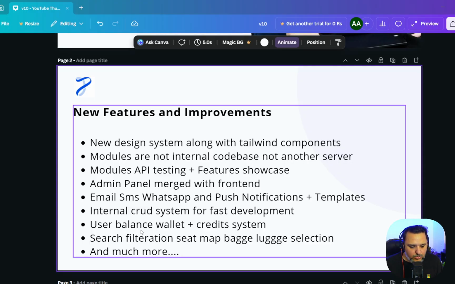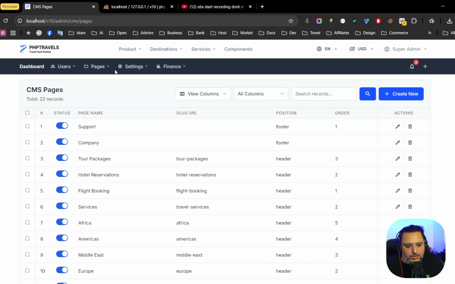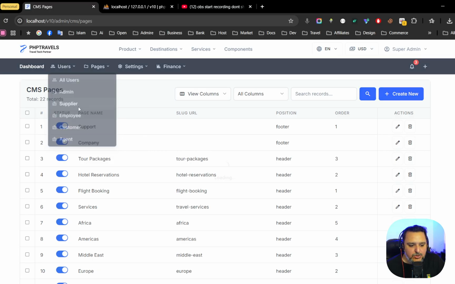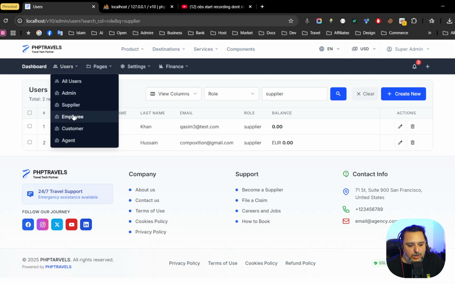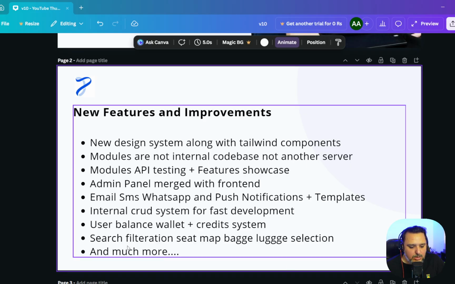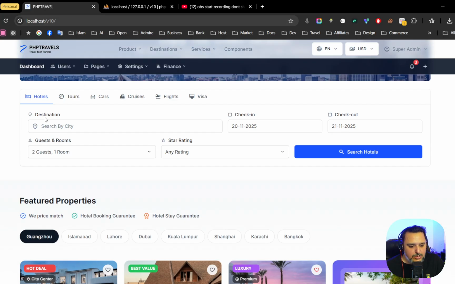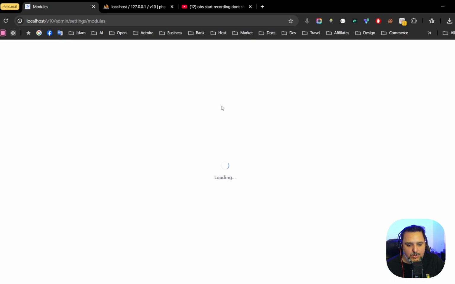And let me go to the search filtration for the seat map. And this is the last thing I'm going to show in this video, although we have so many things left. We have the transactions, we have credits, and definitely there are so many things going on. We can even filter the users based on their roles. This is completely dynamic. Whatever user role you create, you will get over here, so that you can filter it. Or you can also see all the users by default on the system. So right now we have the last one, the flight filtration and all the things. Let me make this search. First of all, let me see how many modules are enabled in the flights.